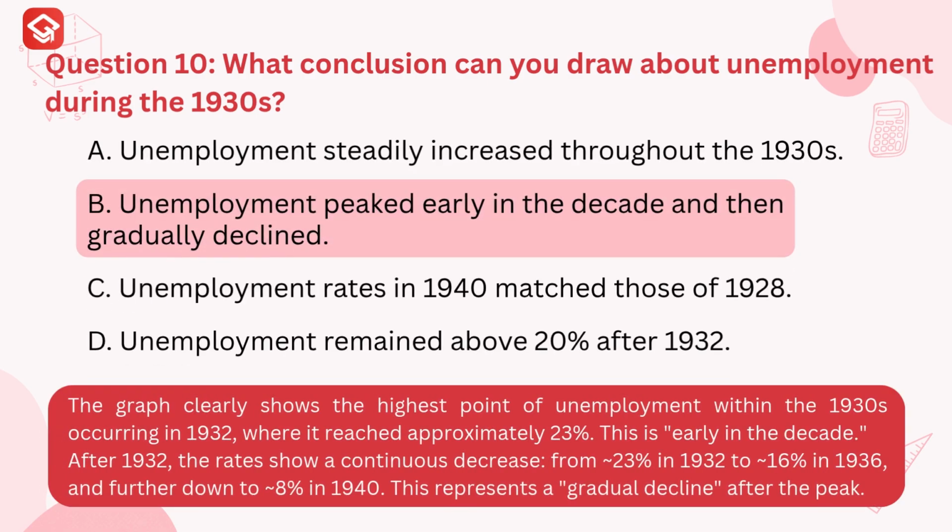The correct answer is B. Unemployment peaked early in the decade and then gradually declined. Explanation. The graph clearly shows the highest point of unemployment within the 1930s occurring in 1932, where it reached approximately 23%. This is early in the decade. After 1932, the rates show a continuous decrease, from approximately 23% in 1932 to about 16% in 1936, and further down to about 8% in 1940. This represents a gradual decline after the peak.